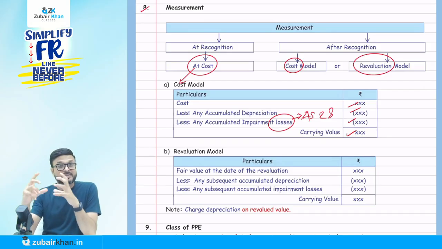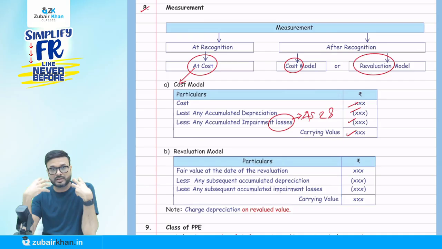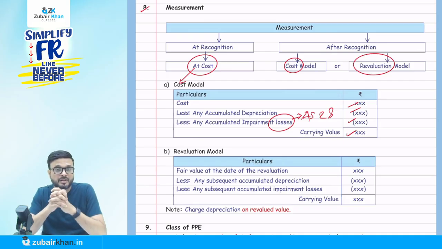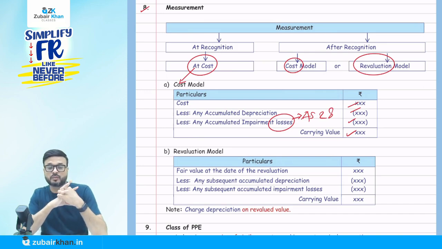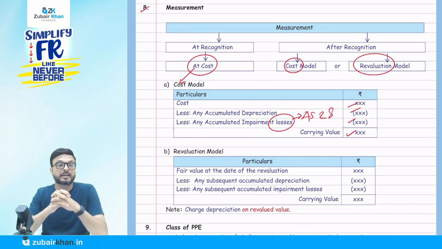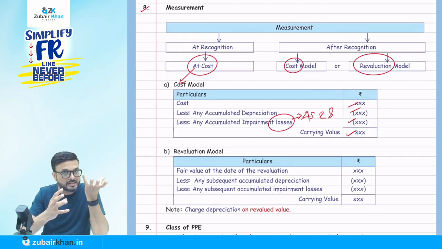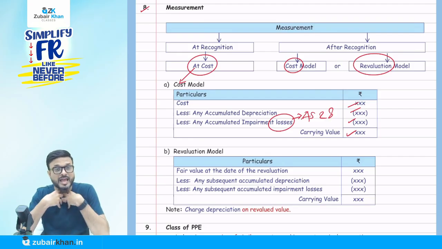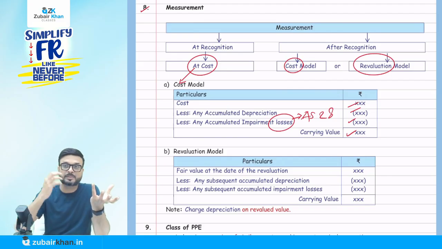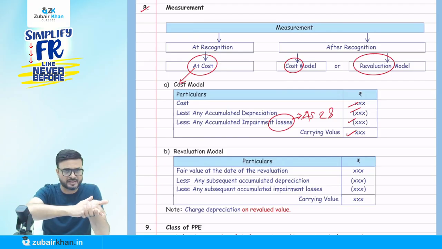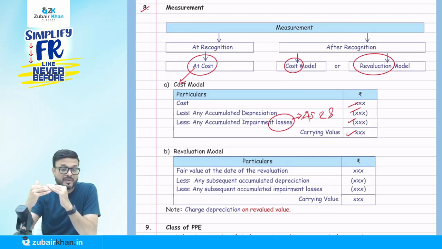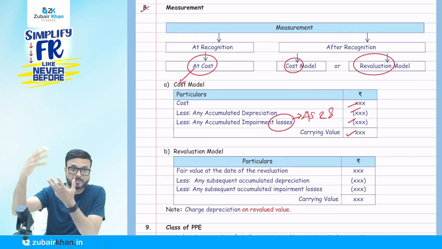Okay, now when it comes to the revaluation model, I have the option at the end of the year, when I finalize my books of account and my balance sheet, to follow the revaluation model. What does it mean? Revaluation model means that something which is recognized in my books of account, for example, the land and building is appearing at 10 crore rupees, but the market value is 12 crore. Do we have the option to increase the value of land and building from 10 to 12 crore here? Because it might happen.